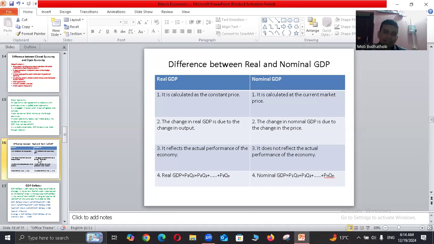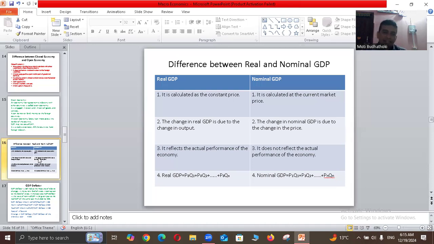Real GDP reflects the actual performance of the economy because it takes a certain period of time, and nominal GDP does not reflect the actual performance of the economy because the price of any goods and services goes up and down fast, and it is not at a constant rate.